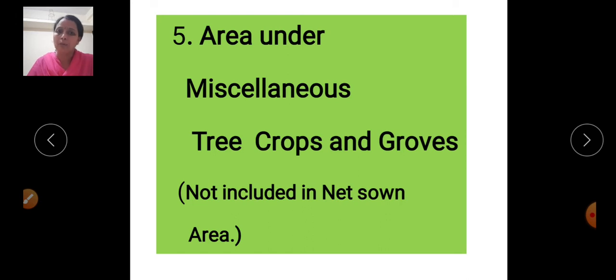Other than these crops, this area is utilized for miscellaneous trees. For example, we can use this area for fruit farming. The height of the trees is more than the crops. Mixed types of trees are there, and we use this land for horticulture type of agriculture.